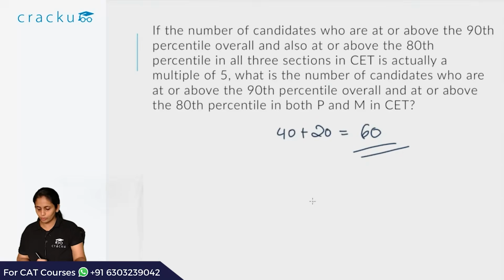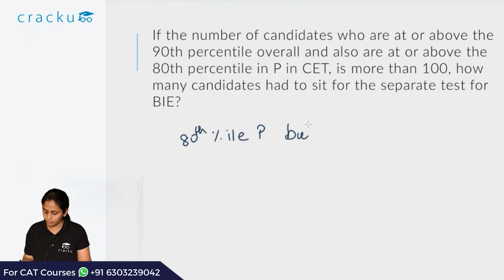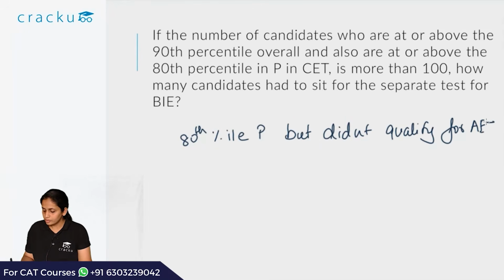Let's take a look at what the question actually asks. How many students had to sit for a separate test for BIE? Now who has to sit for a separate test for BIE? Those who scored above the 80th percentile in P but did not qualify for AET. So how many scored above the 80th percentile in P? We have been told in the question itself that 400 scored above the 80th percentile in P. Now we have to remove all those who qualified for AET. So let's take a look at the Venn diagram.